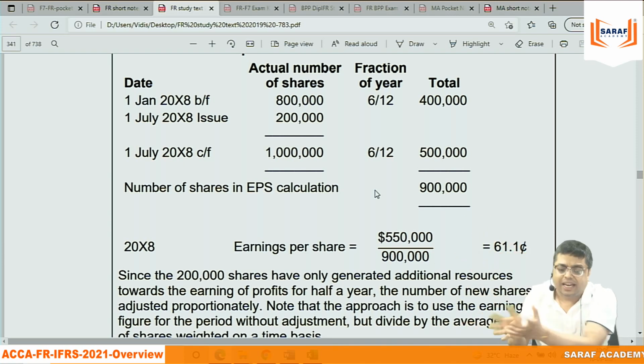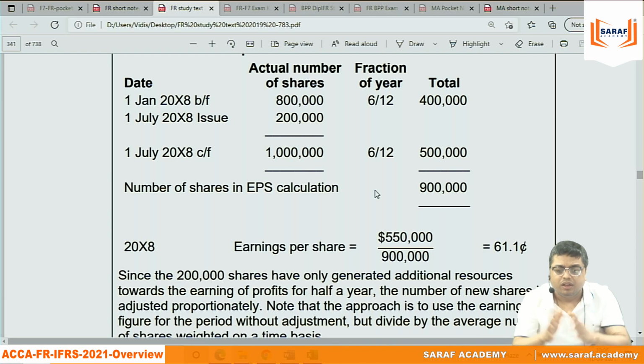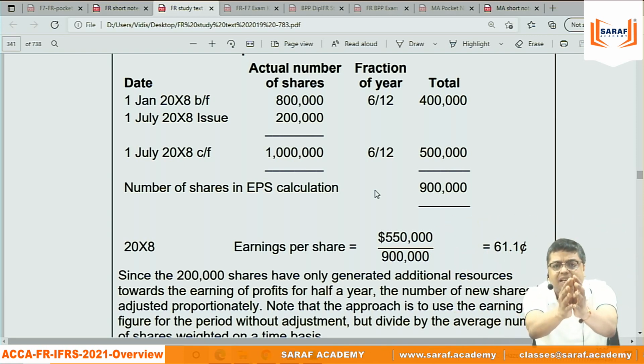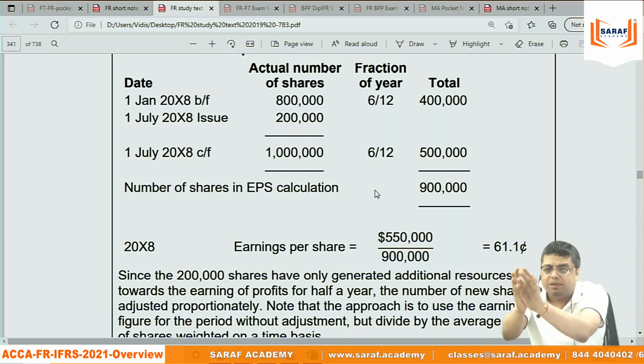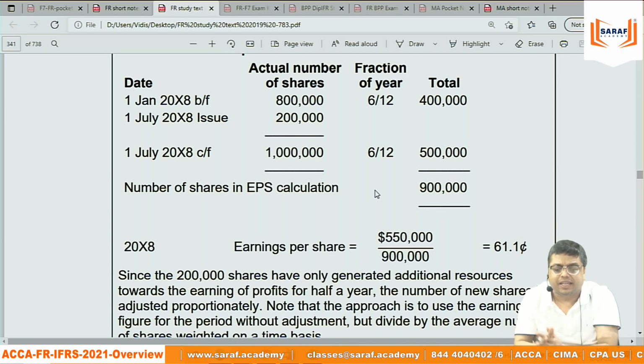Next 6 months is 10 lakh. Simple. Don't see the calculation. Think logically. In the entire year, initially we started with 8 lakh shares. Then in July, it becomes 10 lakh shares. So for 6 months, it was 8 lakh. For 6 months, it is 10 lakh.